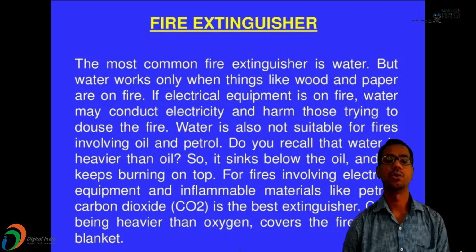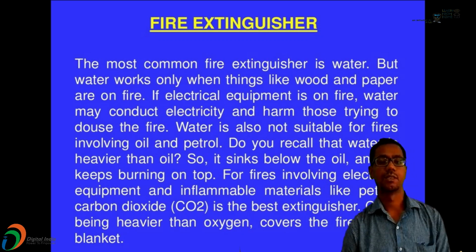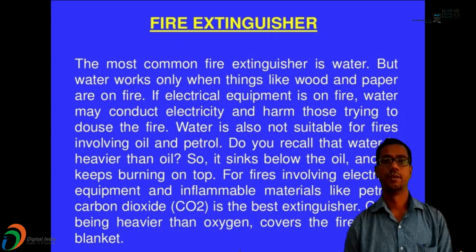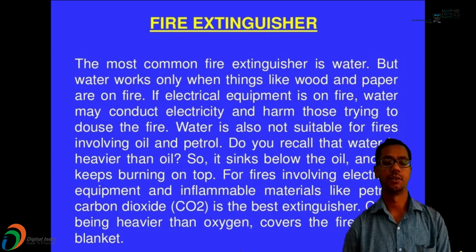So it sinks below the oil and the oil keeps burning on top. We know that the density of water is more, so that's why it is present at the bottom, and the oil and diesel or kerosene get suspended at the top.